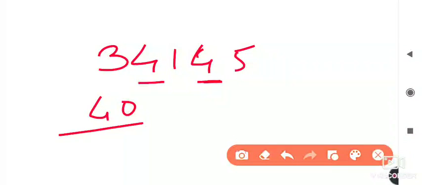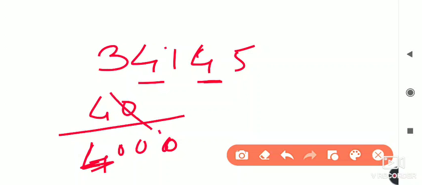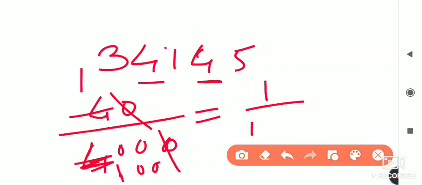And how many times means we have to divide by the 4 before 1. This is the 4 before 1, and its place value is 4000. So I will write here 4000. Do the division of this. Just as I told you, first 0 gets cancelled with 0. Now this 4, in the 4 table, 1 is there, so 4 ones are 4 and the remaining zeros. So the answer is 1 upon 100. In this way we have to solve the answers.